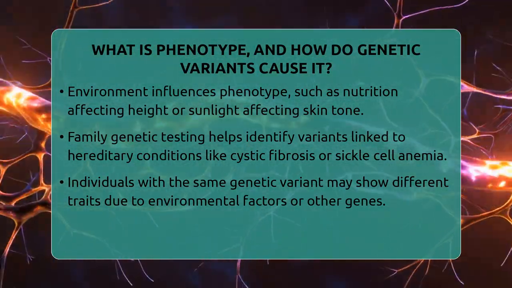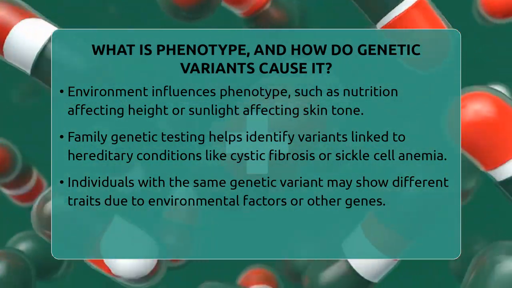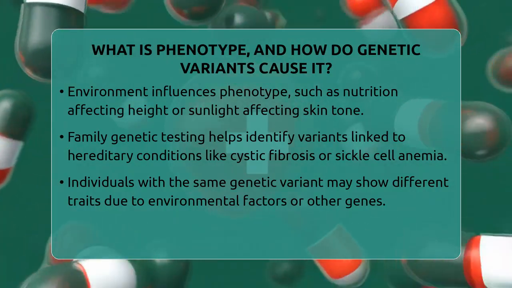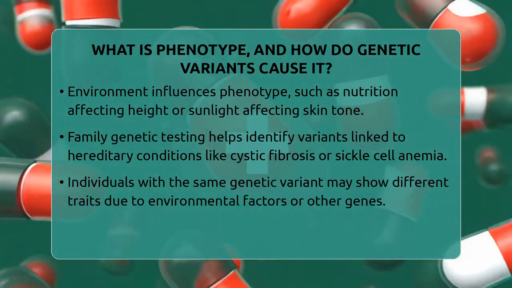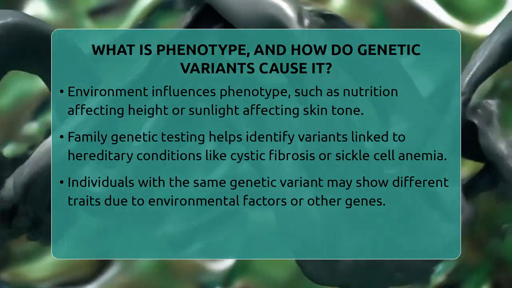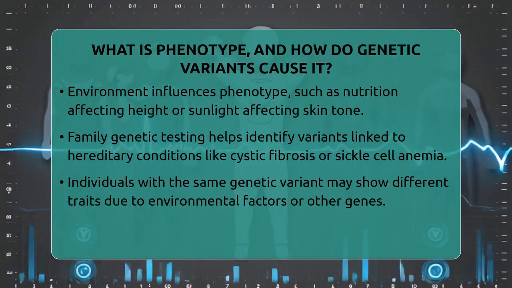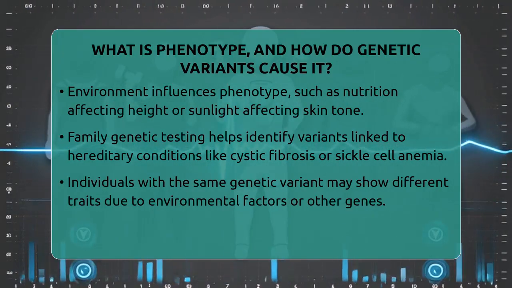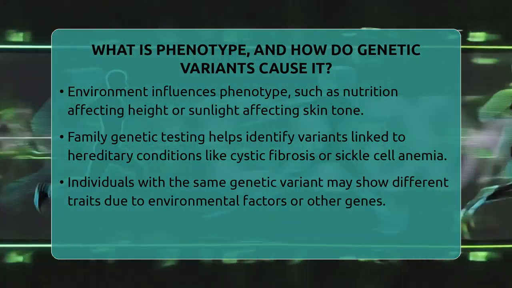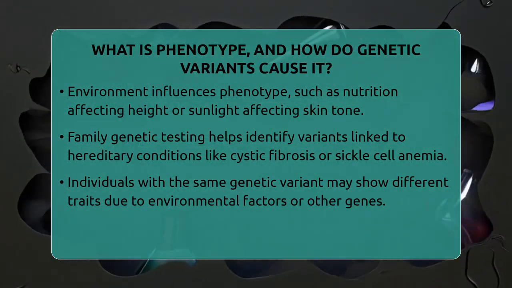Not all traits are determined by genes alone. The environment also plays a role. For example, a person might have a genetic makeup that makes them prone to tall height, but poor nutrition during childhood can limit growth. Conversely, sunlight exposure can influence skin color, even if your genes suggest a different shade. This interaction between genes and environment shapes the phenotype you see.